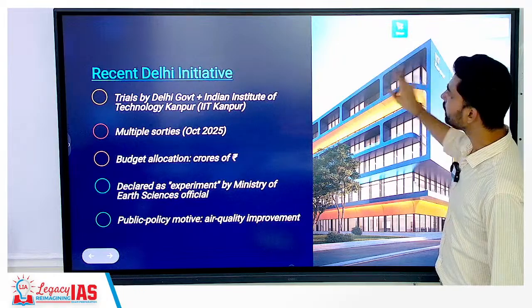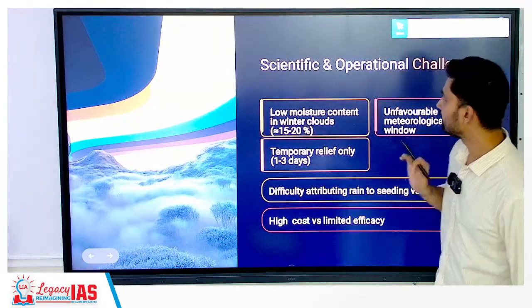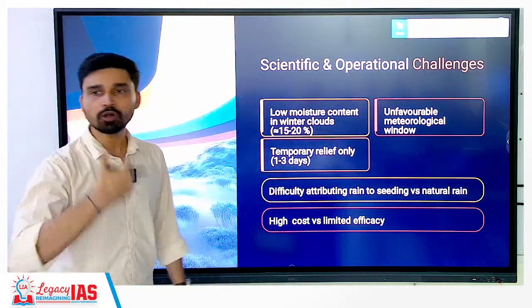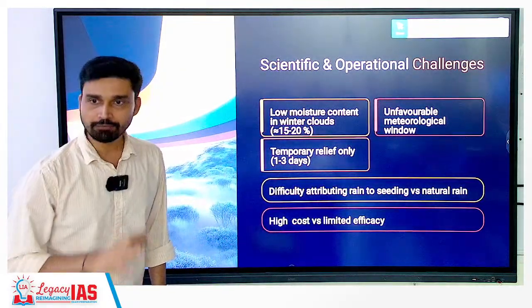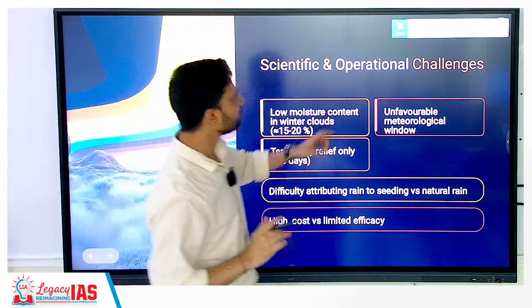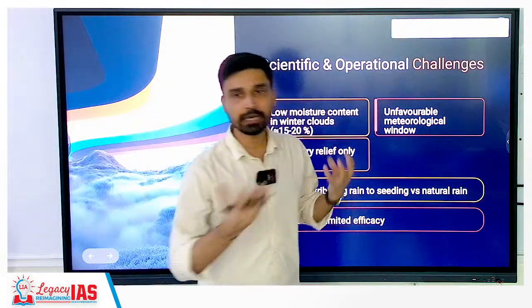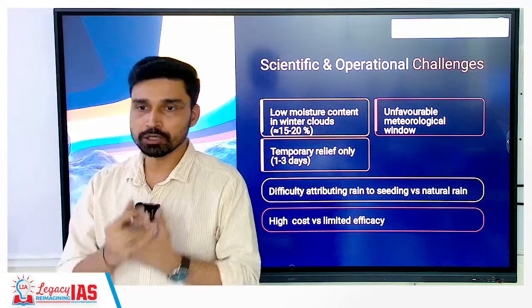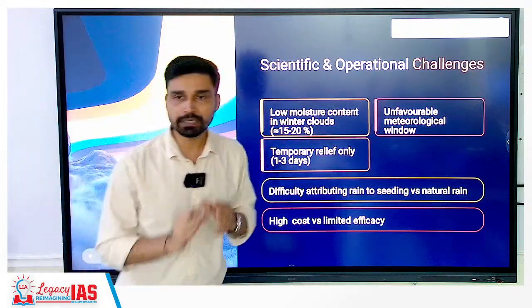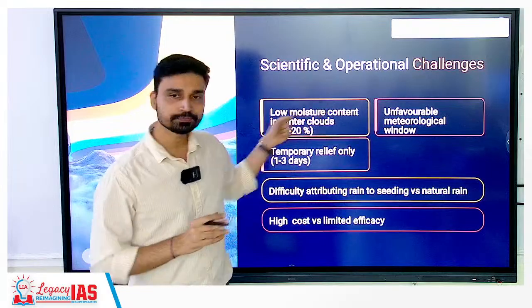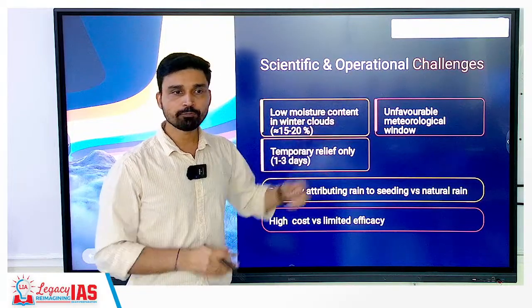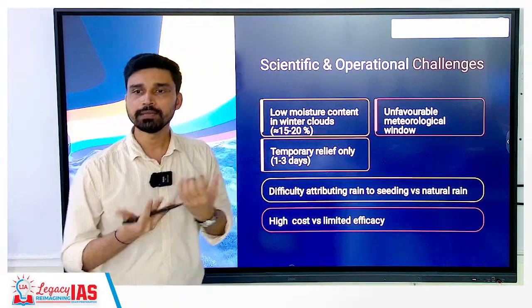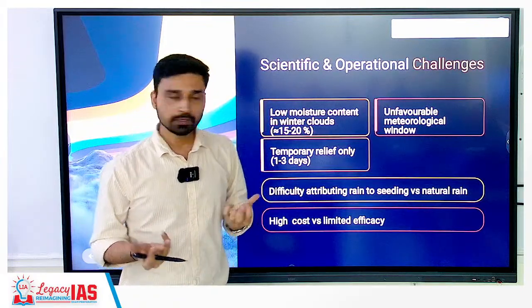So the cloud seeding did not yield any result. Now why did cloud seeding not yield any result? Because cloud seeding cannot all the time result in rainfall or precipitation. The reason is, what is rainfall? Water vapor condensing into liquid form and coming back on the ground. So the first and primary condition is there should be presence of moisture content. If moisture is very low, no matter how much hygroscopic nuclei you inject in the atmosphere, there is no water vapor to condense around it. So that is one of the reasons.